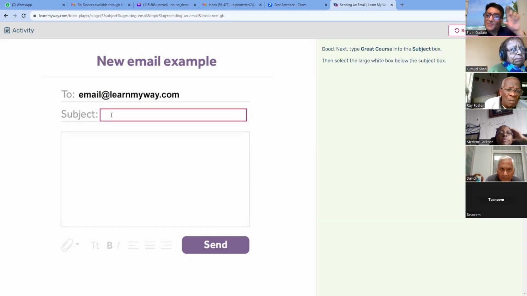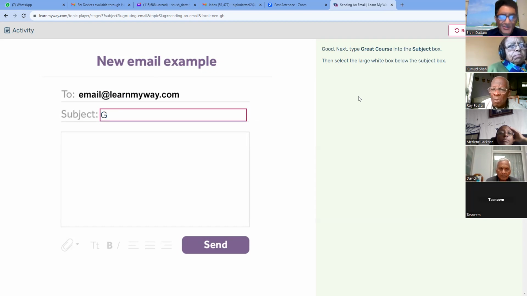There you go. Now, if I'd made a mistake, it wouldn't select the subject box. It would have refused to carry on until I corrected the mistake. Okay, so that's how they teach people to get it perfect. It then says, good. Next, type great course in the subject box.